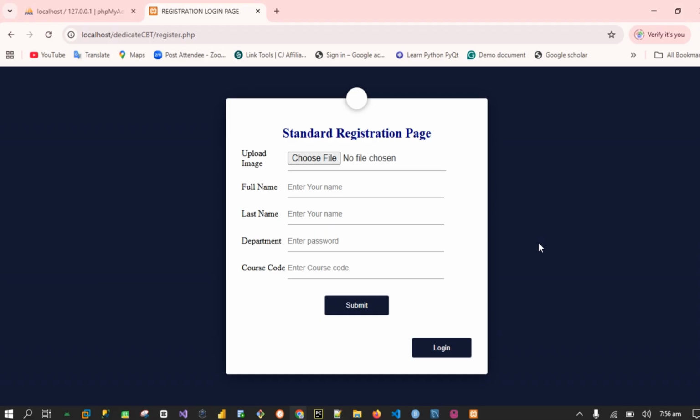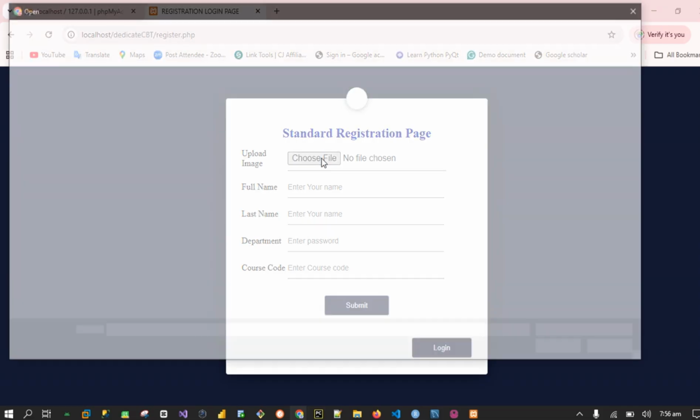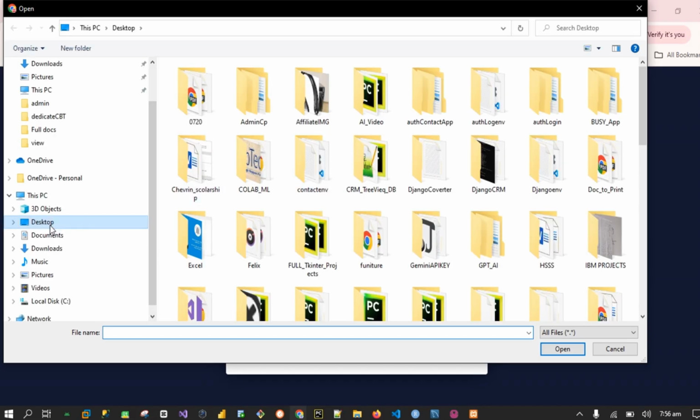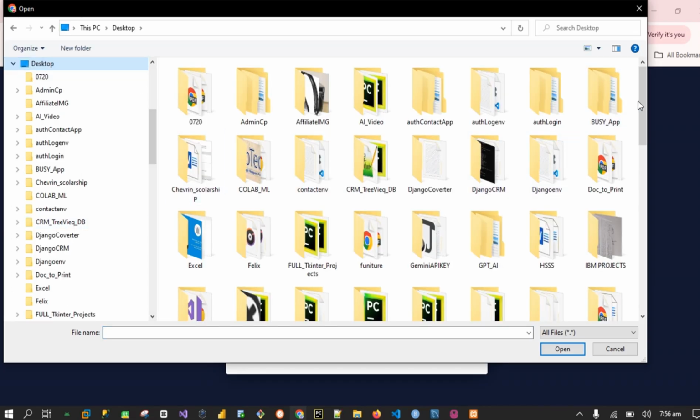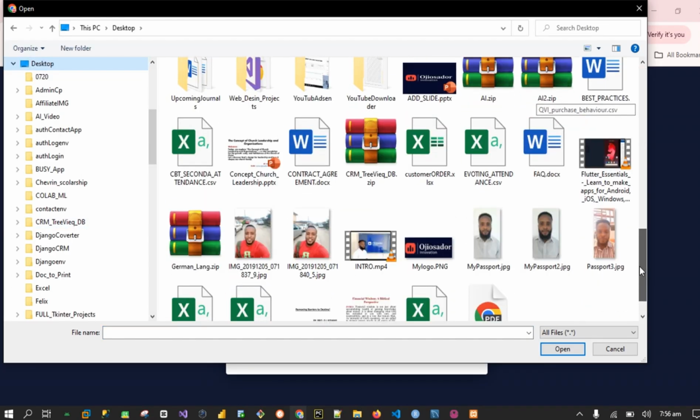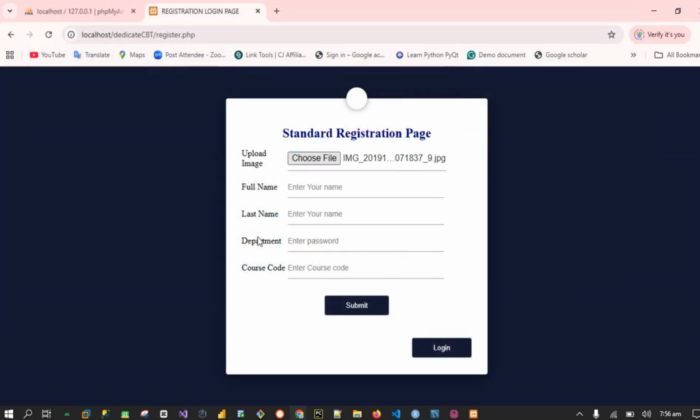When I do that, it's going to register me, and in turn I will use that to log in. So let's quickly do that. I'm going to pick a picture that I will use as my passport for the purpose of testing. I'm going to use this.